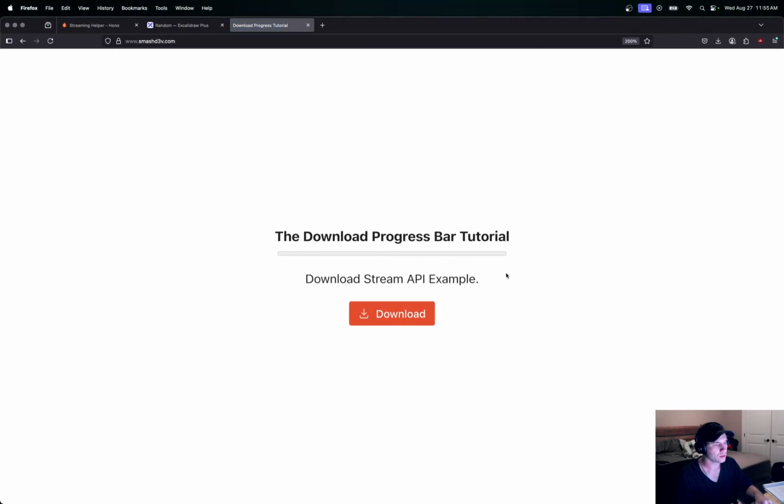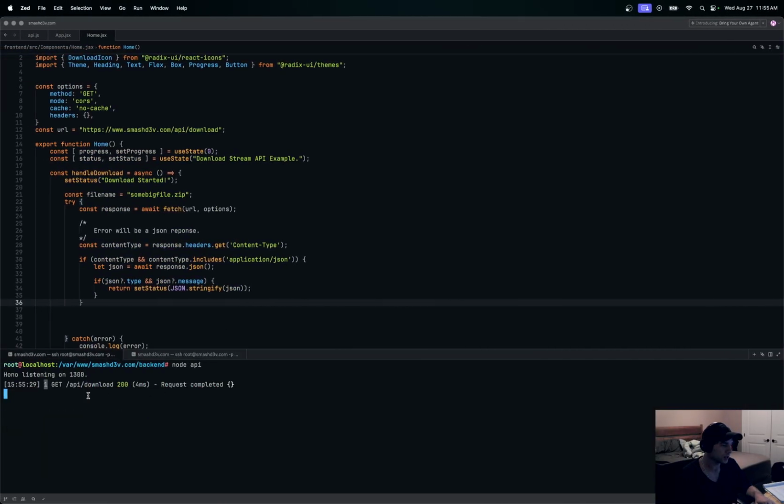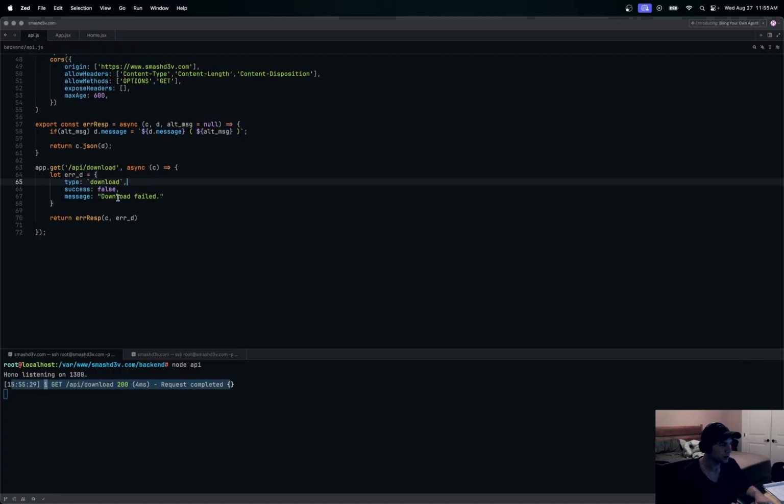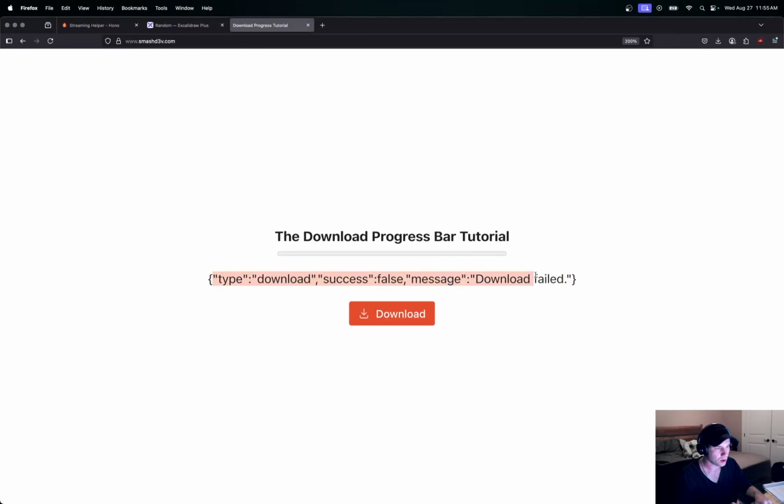Okay, so now we have this download stream example. I'm going to click download, and you'll see we get this success false message, download failed, right? So over here we can check our backend, and you see this right here, download 200 requests completed. Okay, so that's coming from here, download failed. That's all of that message there. Okay, now we can keep moving forward and actually get our download going.